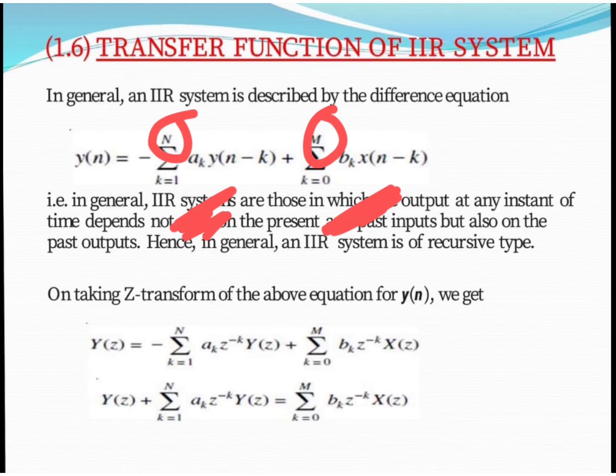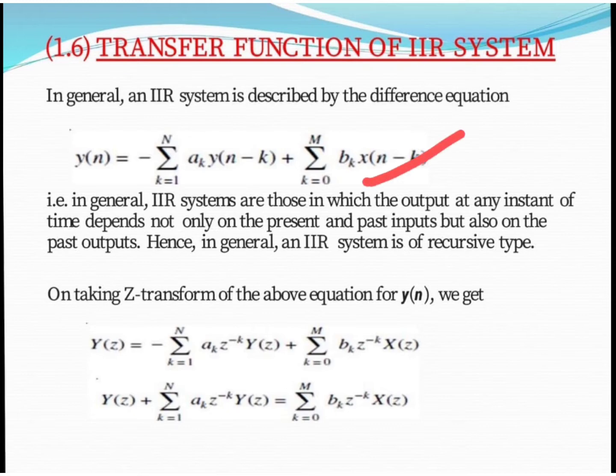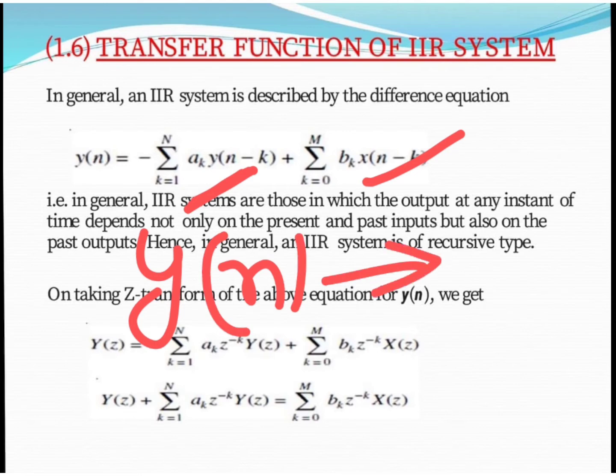Now we already discussed that an IIR system is a recursive system because it depends not only upon the present and past input values, but also on the past output values. Now we have to take the Z transform of this equation. As we know, the Z transform of y of n is nothing but Y of z.